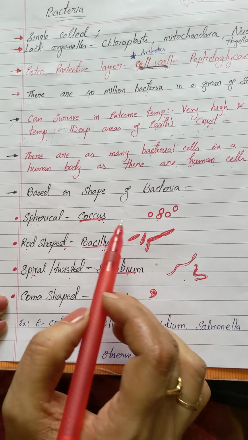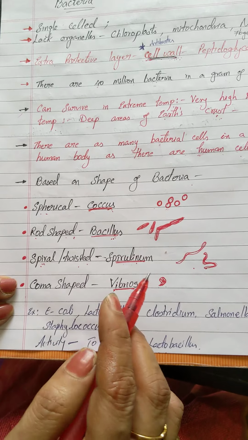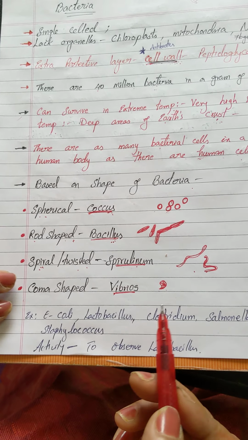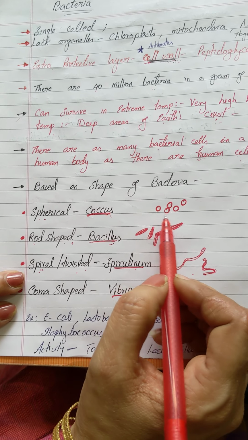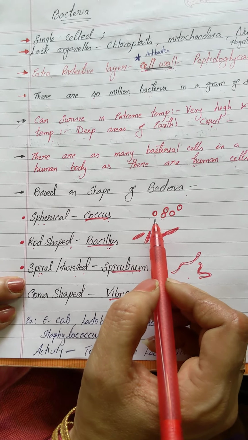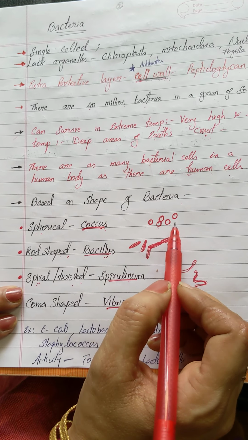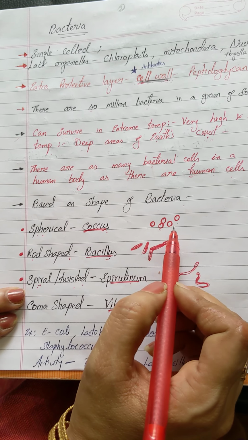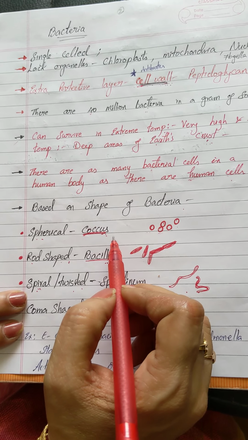And one more thing, bacteria can exist as single cells, or they can also exist as a colony, right? Singular spherical bacteria is coccus. Plural is cocci, colonial bacteria.